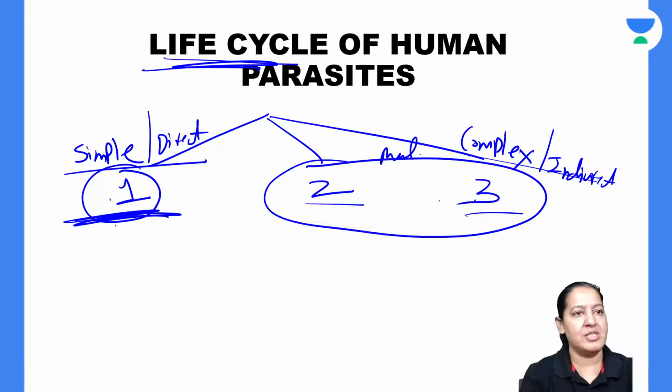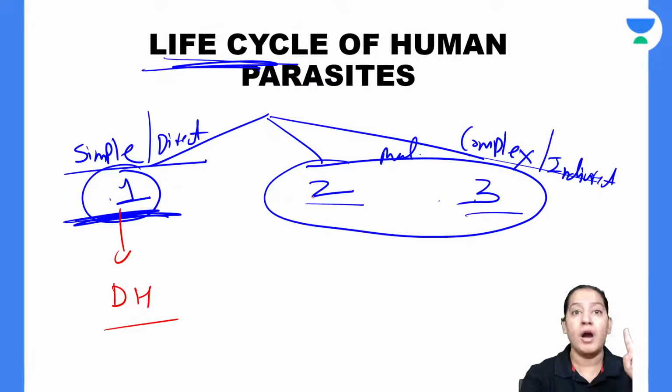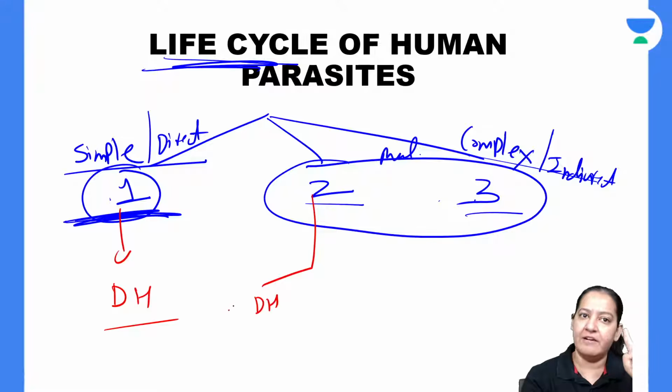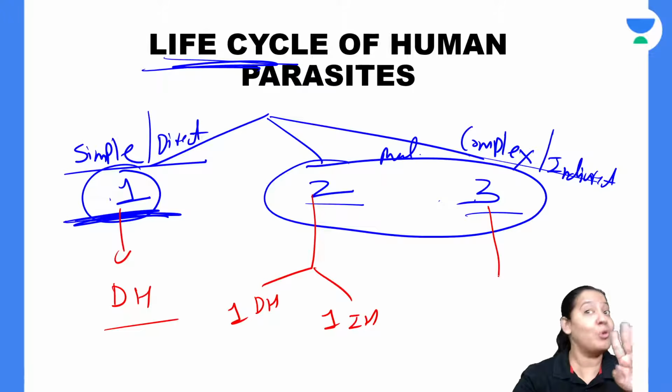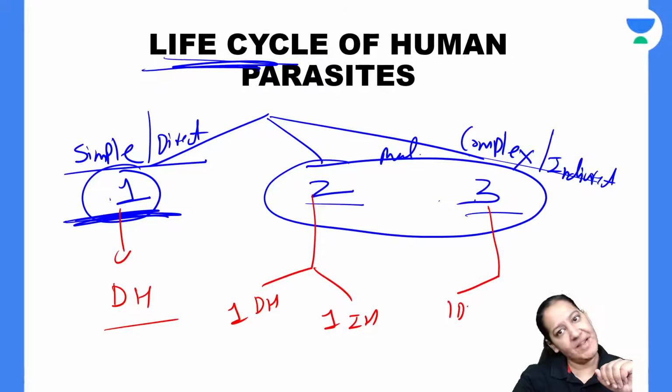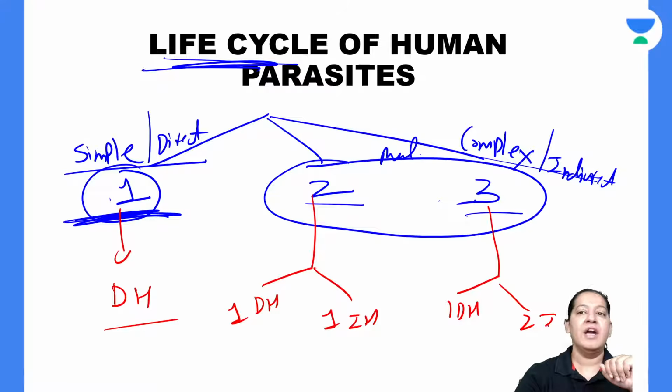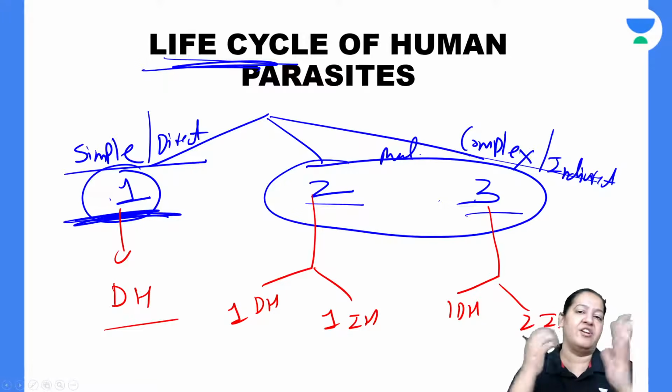When only one host is there, it is always definitive. If there is only one, it will be the definitive host. If there are two, one is definitive and one is intermediate. So total two will be there. If there are three, what will happen? You tell me. One will be definitive and two will be intermediate. Among the intermediates, first intermediate and second intermediate. Give me a thumbs up.